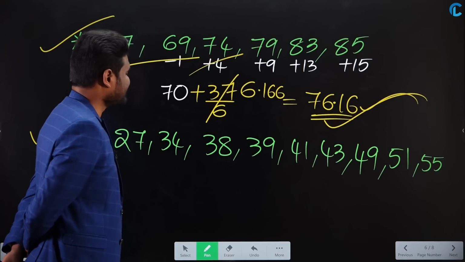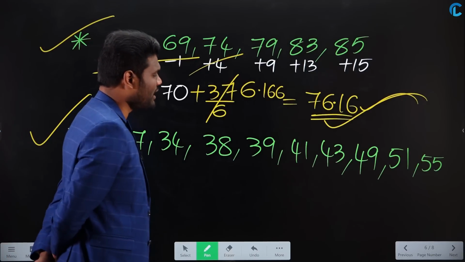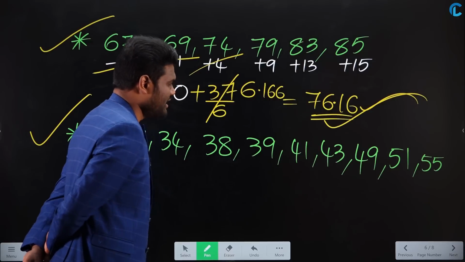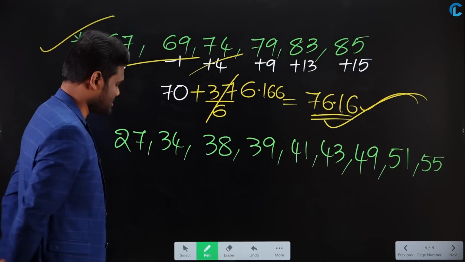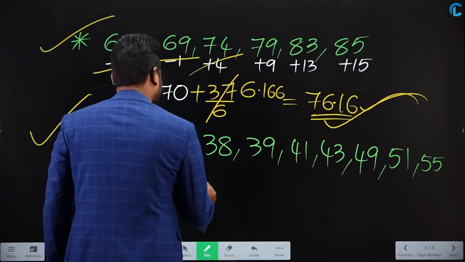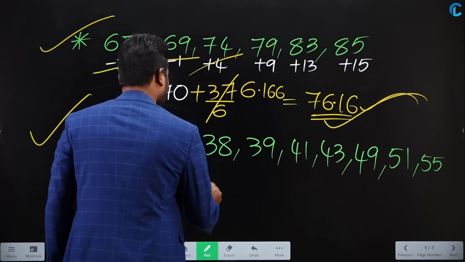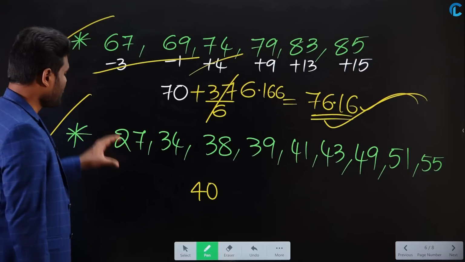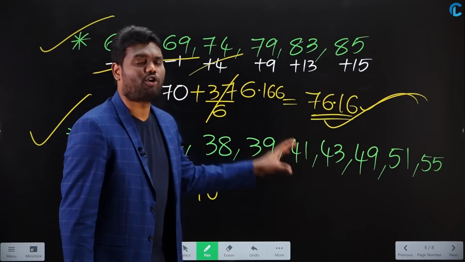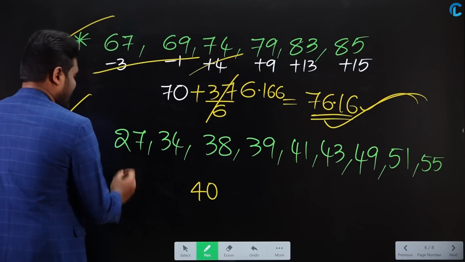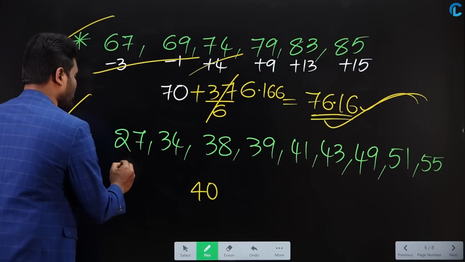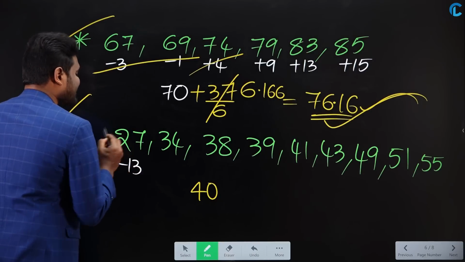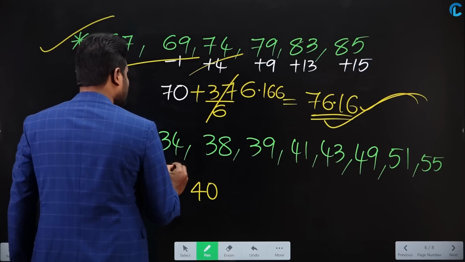27, 34, 38, 39, 41, 43, 49, 51, 55. You are supposed to calculate the average for these numbers. Now what I will do is assume the average as 40. If I assume the average as 40, each and every number should be 40, 40, 40. Let us cross check. Now if you look at this number, 27 is less than 40. How much less than 40? 13 less than 40.